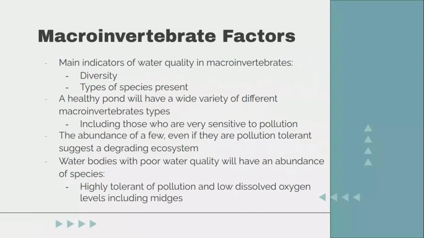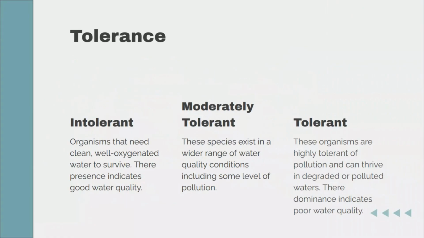The main indicators of water quality in macroinvertebrates include both diversity and the types of species present. While a healthy pond will have a wide variety of different types of macroinvertebrates, an unhealthy pond will have only a few types of macroinvertebrates, mostly those with high tolerance of pollution and low dissolved oxygen levels. Organisms that need clean, well-oxygenated water to survive are intolerant. Their presence indicates good water quality.